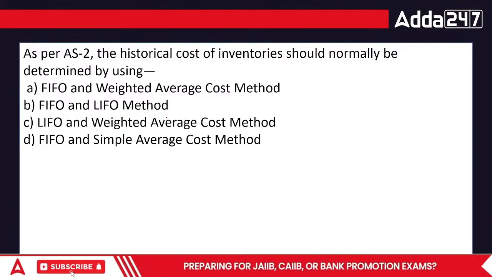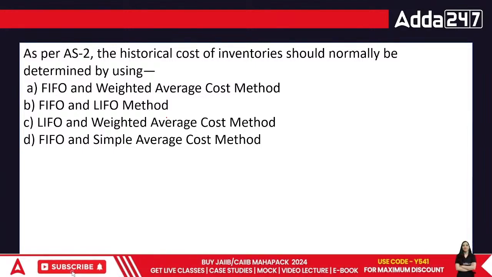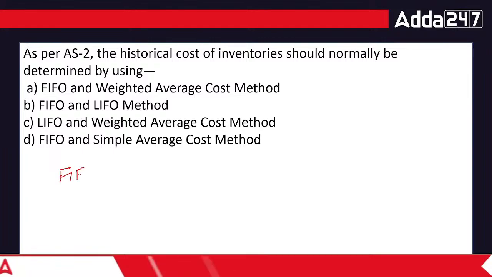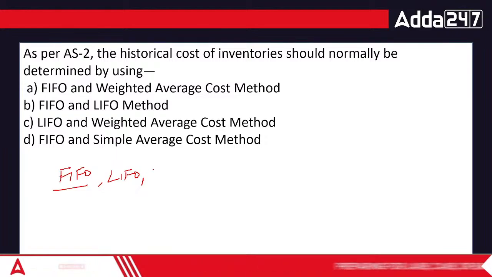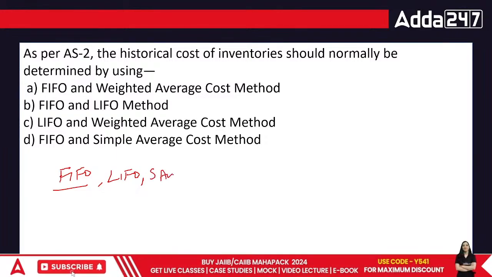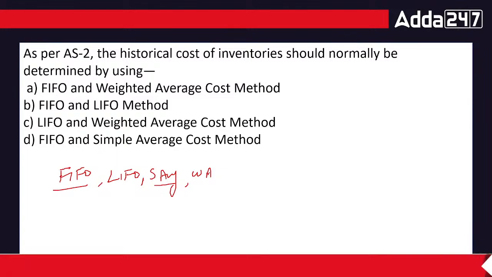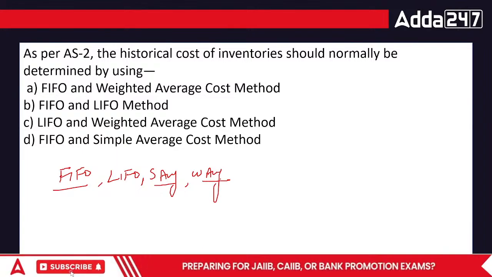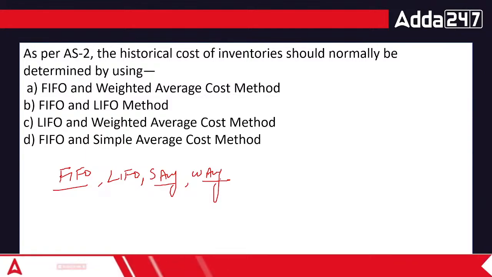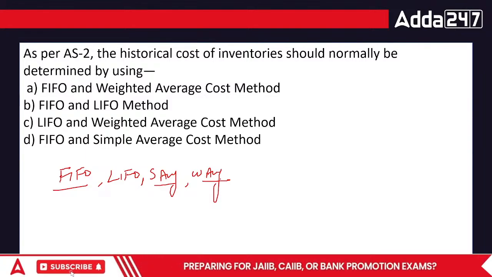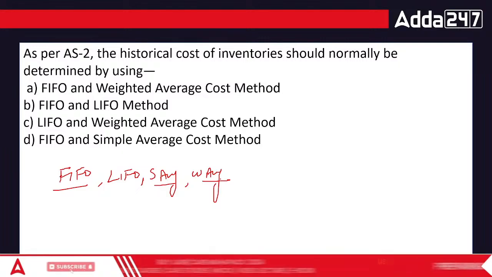Normally, there are more than 10 methods in terms of inventory valuation, but one of the most common ones which are normally told is FIFO, first in first out, LIFO, last in first out, then simple average and weighted average. It is not that there are no more, there are more as well. HIFO is also one of them, that is highest in first out. And there are many of these different methods. This is just one particular separate method I'm telling you, other than what we are doing in our books itself.